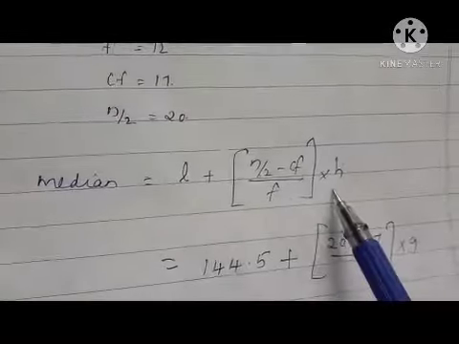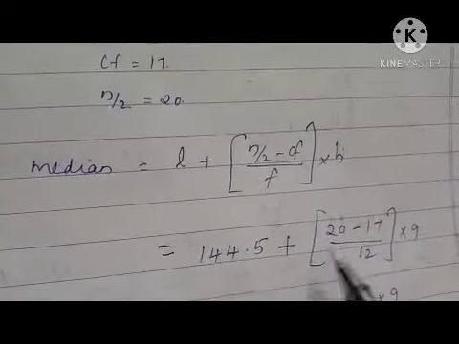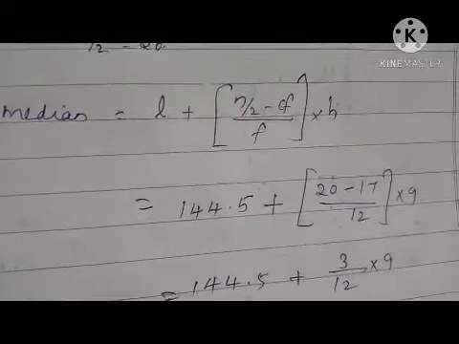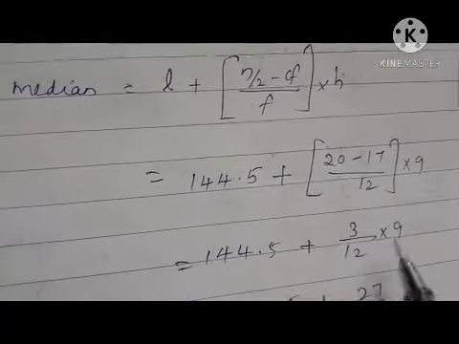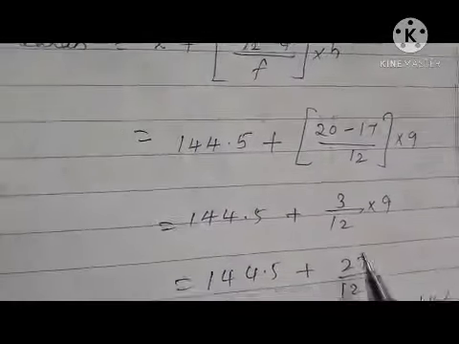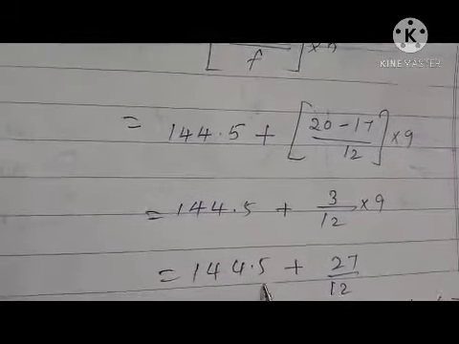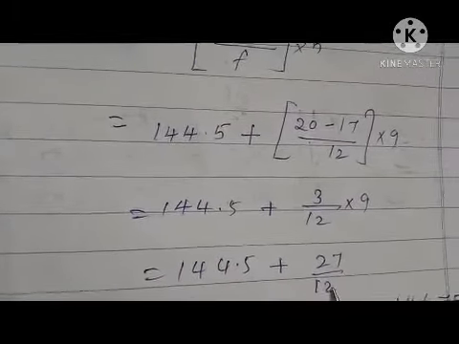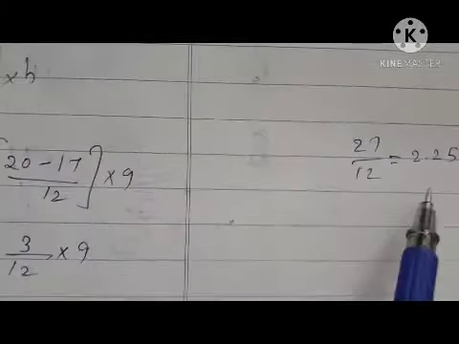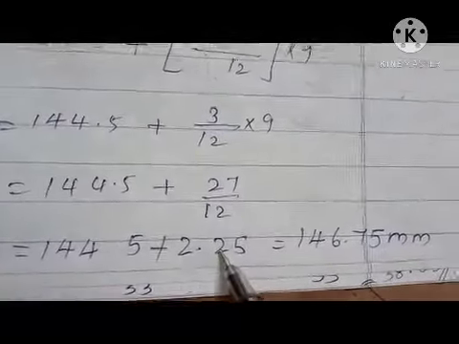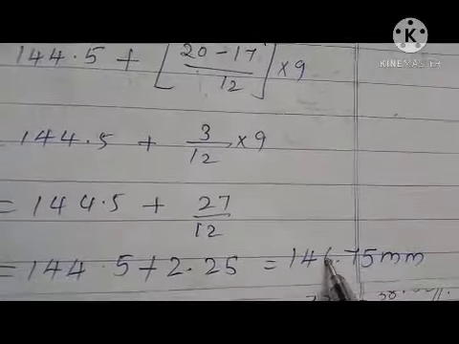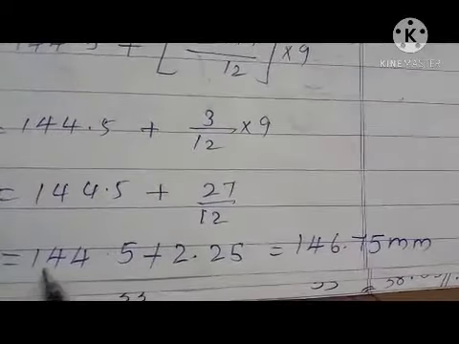Then this is the formula for finding the median. Then we have to substitute the values. Then we will get 144.5 plus, 20 minus 17 is 3, by 12 into 9. Then 3 into 9 is 27. So 144.5 plus 27 by 12. Then we have to divide 27 by 12. Then we will get the exact value as 2.25. So we can add that 2.25 here. Then we will get 146.75.